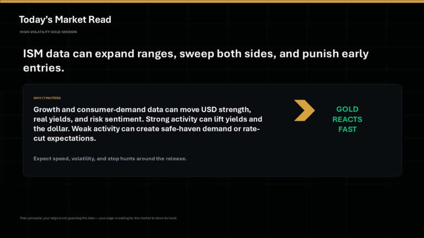Today's market read is simple. This is a high-volatility gold session. ISM Manufacturing data can move the dollar, real yields, and risk sentiment. That means XAUUSD can move fast, sweep liquidity, reverse, and then move again. Your edge is not guessing the number. Your edge is waiting for the market to show its hand after the data is released.